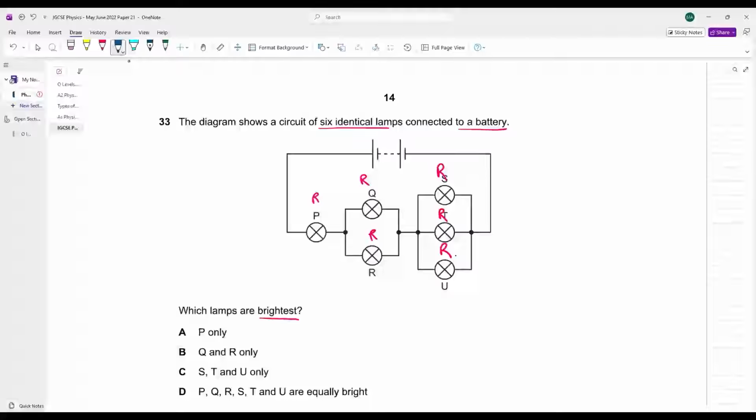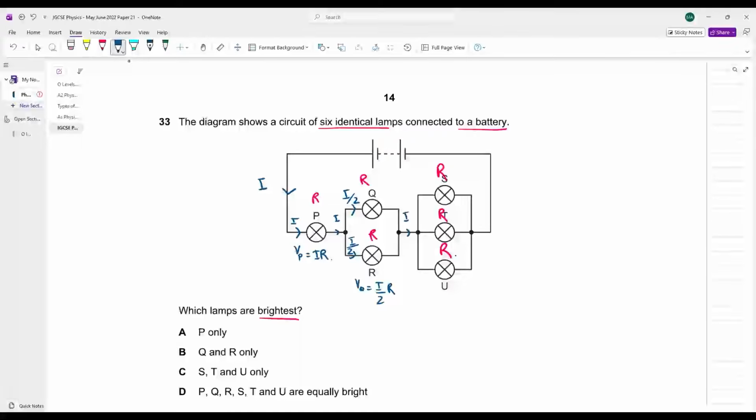Now imagine this is a series circuit बेटा. यहाँ पे आपका current I है. This lamp receives complete current I. The voltage in P किसके इक्वल हो जाएगा? I into R. अच्छा, अब जब ये करंट यहाँ पे आएगा, it will get divided into two branches, I over 2, I over 2. What will be the voltage across Q and R? Voltage across Q and R क्या हो जाएगा? Current, that is I over 2 into the resistance R.